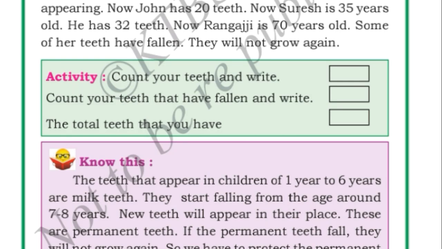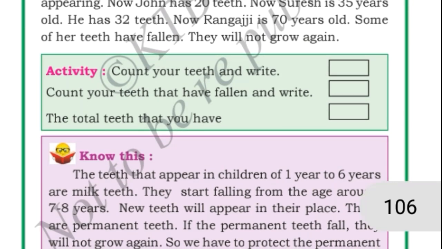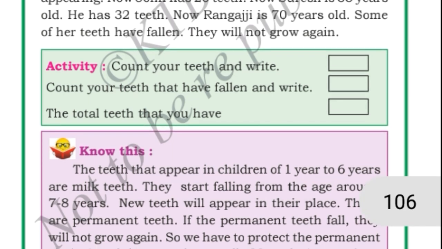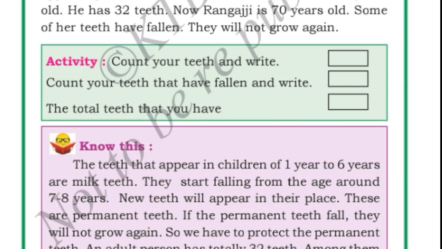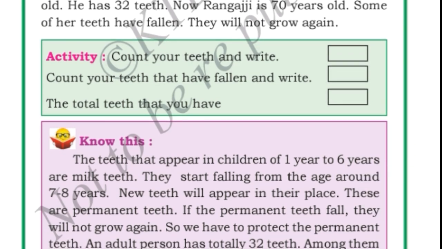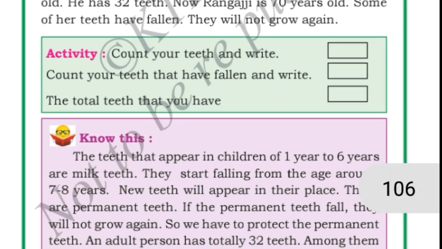So here one activity is there. Count your teeth and write. You have to count your teeth, and how many teeth you have, you can write here. And count your teeth that have fallen and write. See, all of your teeth have not fallen, no children? Now you have to count how many teeth have fallen and you have to write here. Okay, and you have to write the total teeth that you have in your mouth.